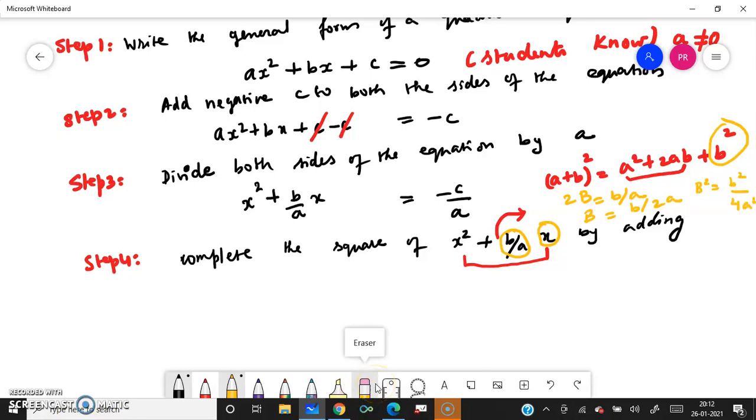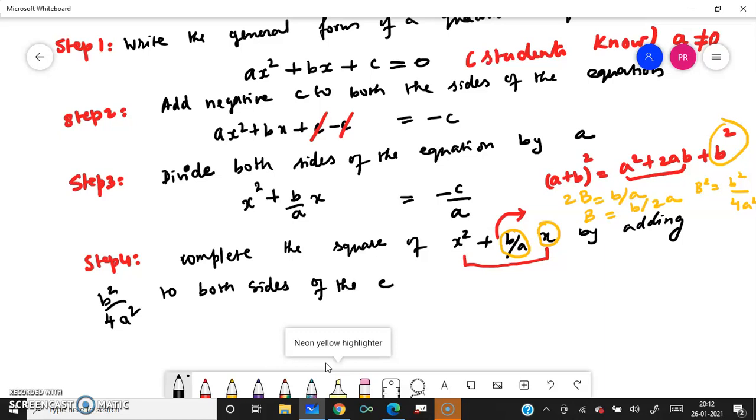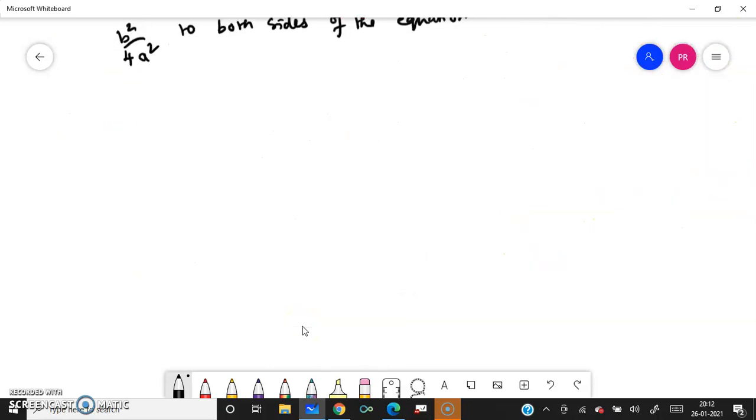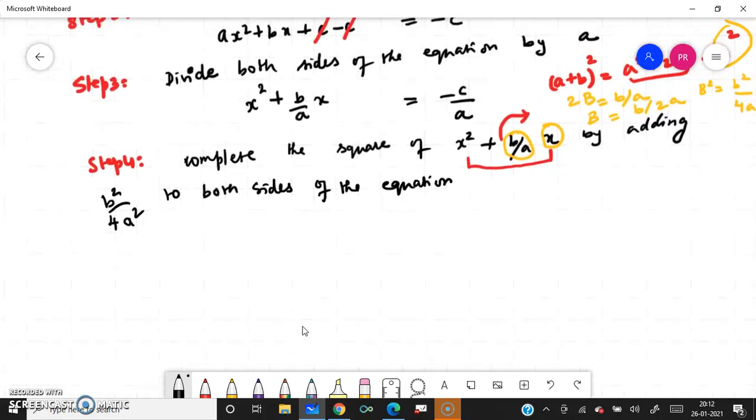That is the reason I am going to add this term here, adding b square by 4a square to both sides of the equation. What we get? What is my next step?